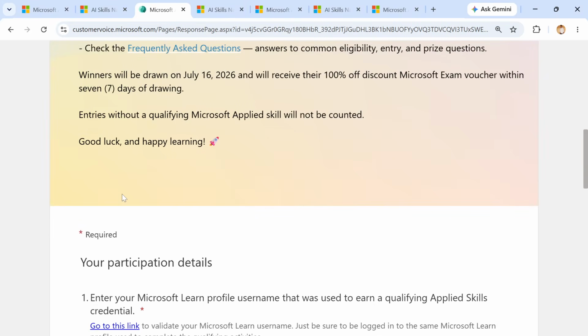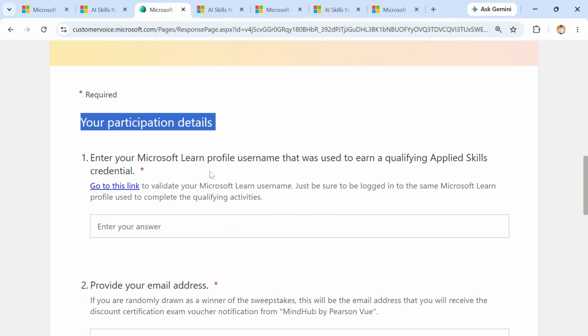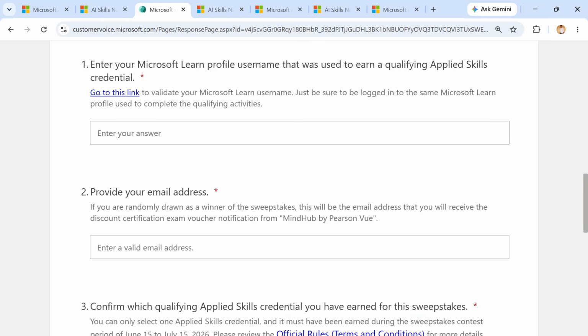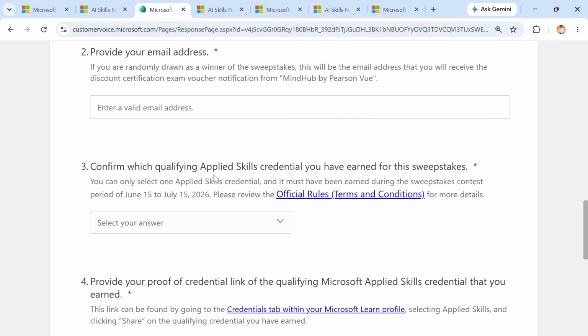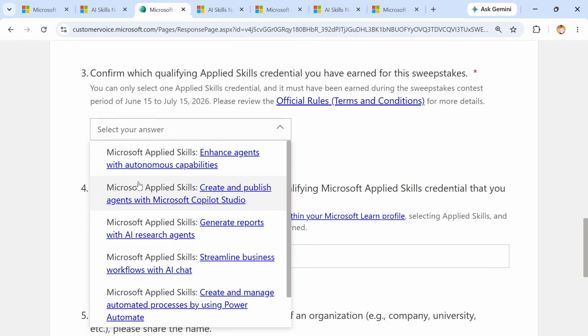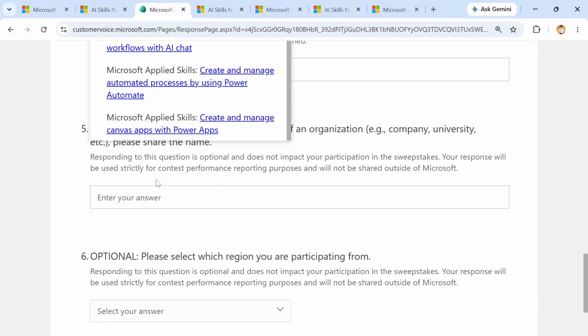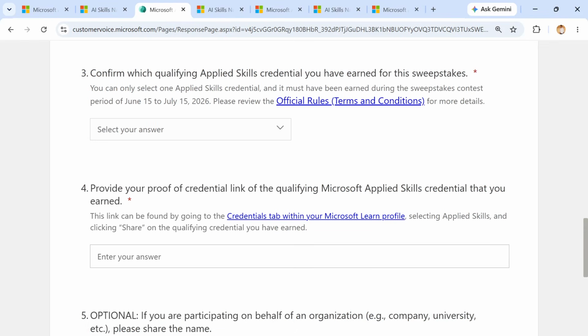We'll go through this. Here are your participation details. Enter your Microsoft Learn profile username used to earn the qualifying applied skill. When you click this one, you will get the username, so from there you can find your username and put it in. Provide your email address, a valid email address here. Confirm your qualifying applied skill credentials you are entering into the Sweepstakes. Just check which one you have done, select the one you completed, and then provide your proof of credential link.